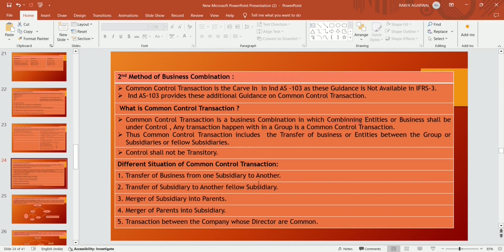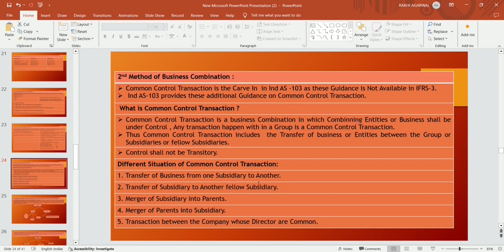What is a common control transaction? A common control transaction is a business combination in which the combining entities or businesses are under the same control. Any transaction within a group is a common control transaction. Thus, common control transactions include the transfer of a business or entity between the group, subsidiaries or fellow subsidiaries.